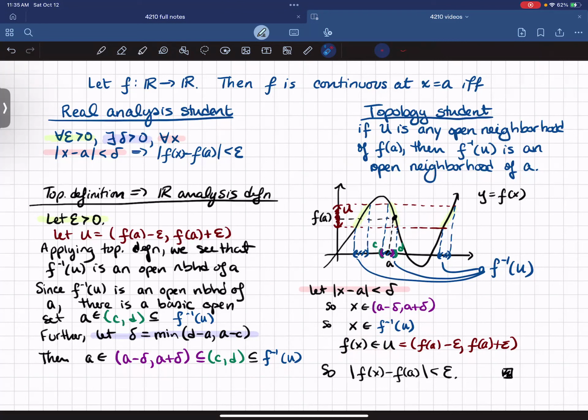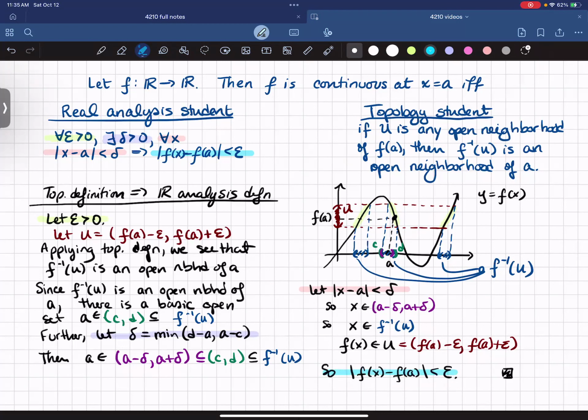And remember now what U equals. U equals (f of a minus epsilon, f of a plus epsilon). So f of x is inside this interval on the vertical axis, close to f of a. It's within epsilon units, plus or minus, of f of a. And so that means that the absolute value of f of x minus f of a is less than epsilon. And that's the final step in the epsilon delta definition. f of x minus f of a is less than epsilon. And that's what I got here.